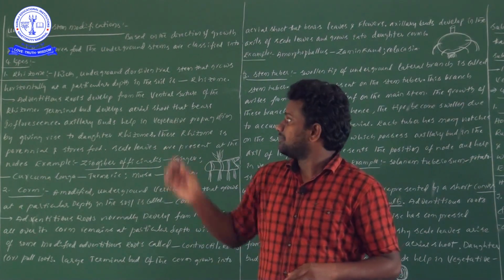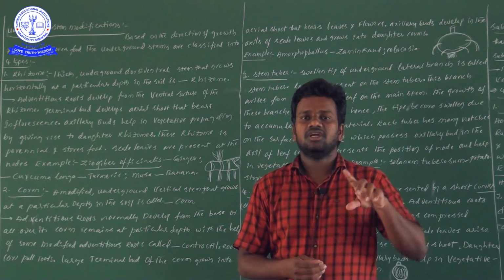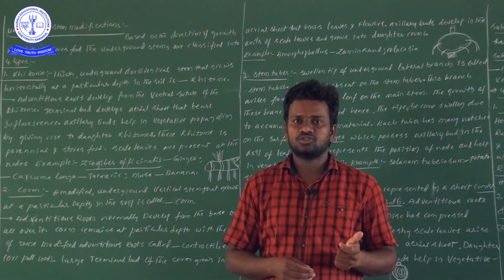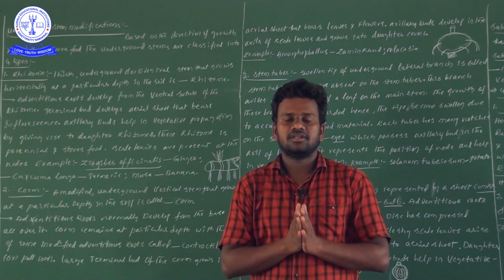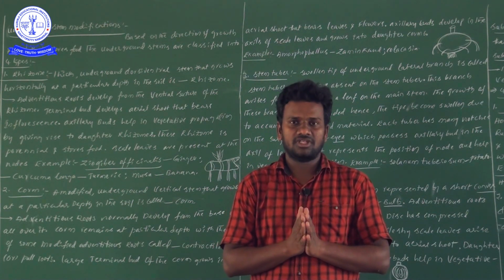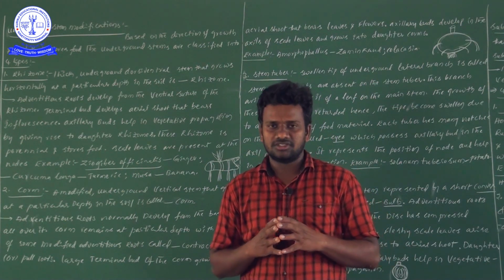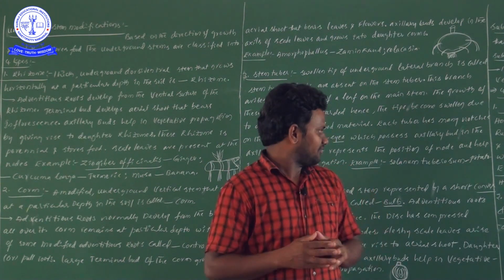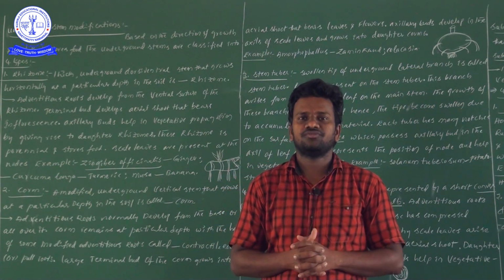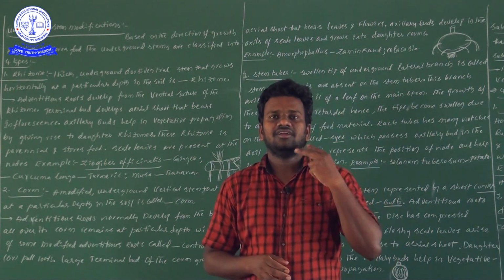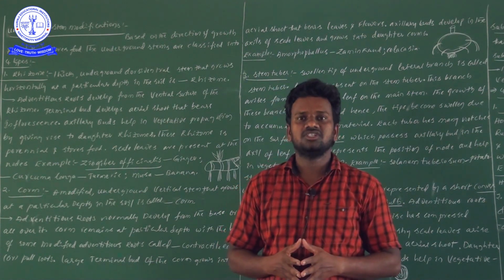So now let me focus on underground stem modifications. Underground stem modifications information I have already given in a previous video also, but I have started from the beginning. So here in underground stem modifications, four types are there: rhizome, corm, stem tuber and bulb. Along with these, I have now given some more information regarding subaerial stem modifications. Subaerial stem modifications also have four types, and in this video I have explained two types: one is runners and one more is stolons.